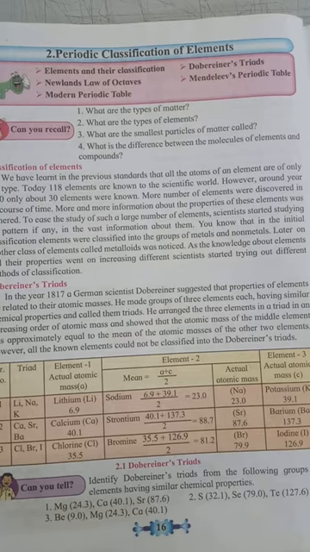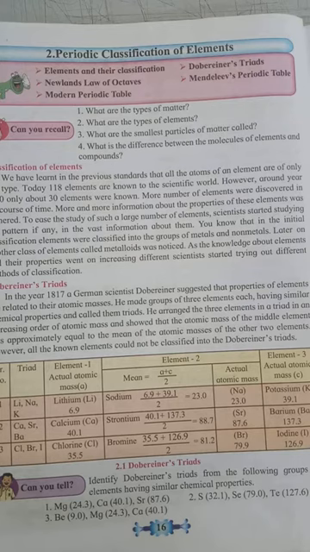In a triad, he arranged the elements in increasing order of their atomic masses. How did he arrange them? In increasing order of atomic mass, meaning the element with the smallest atomic mass comes first, then the bigger one, then the bigger one.